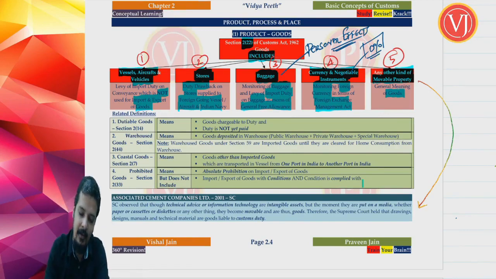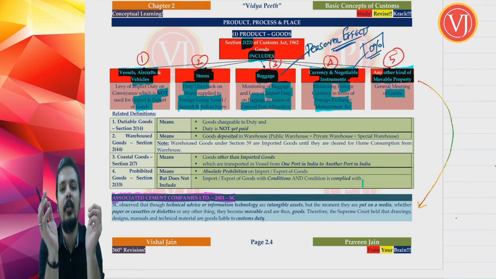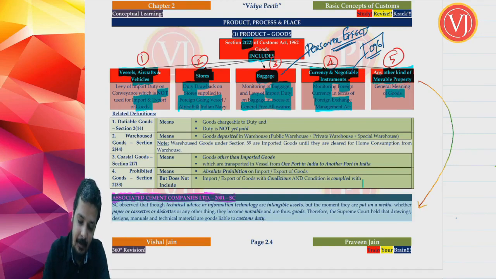So you have a case law, Associated Cement Companies Limited, 2001 Supreme Court. Is this the exact citation of the case law? No. The citation will be Commissioner versus Associated Cement Companies Limited. You need not remember the exact citation. What you have to remember is the assessee's name, year and the deciding authority. This is not the exact citation.